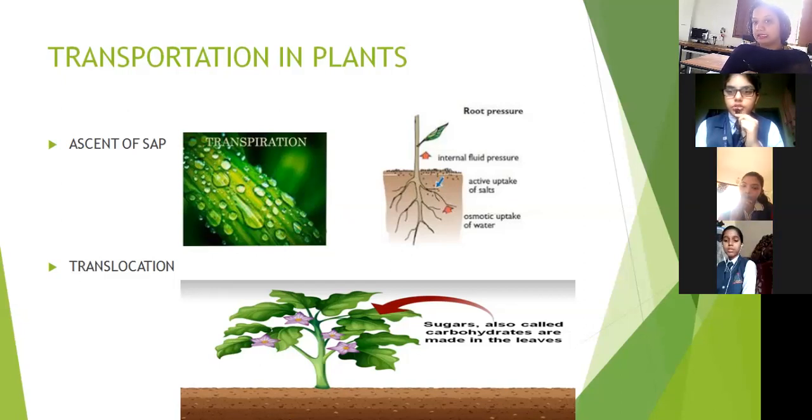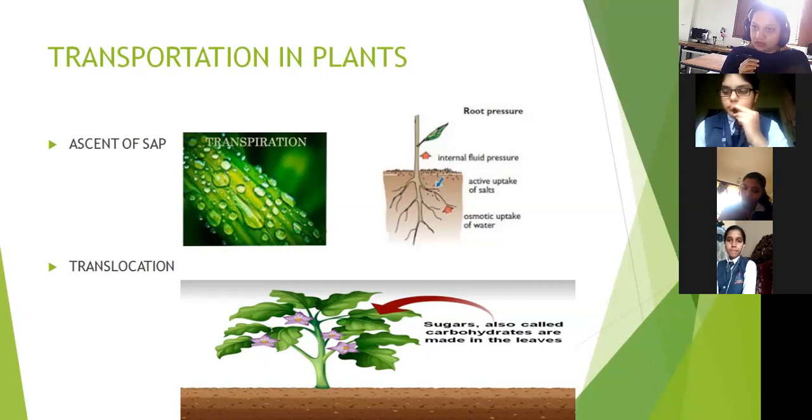So there is a specialized tissue known as phloem, which helps in the transportation of food molecules throughout the body of a plant. Throughout the plant body, what is transporting the food molecules? Phloem is transporting. So ascent of sap takes place through xylem. Translocation takes place through phloem.